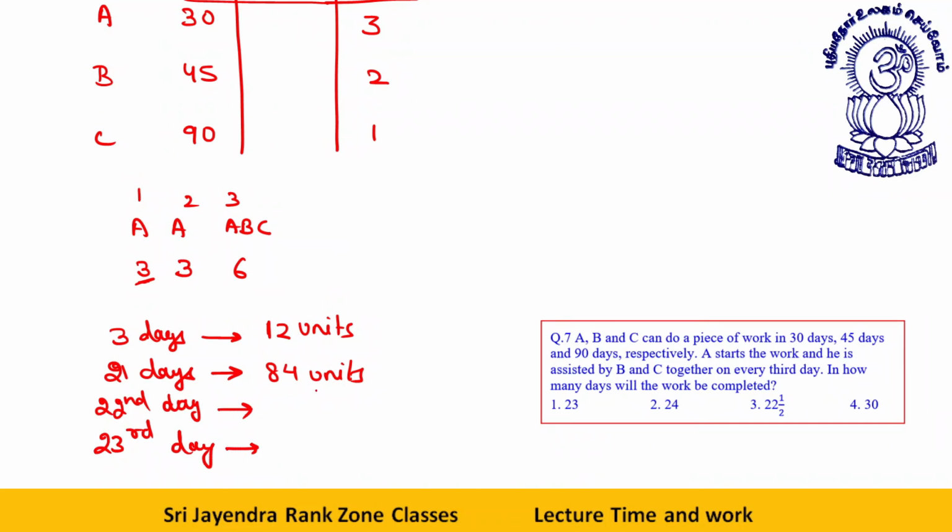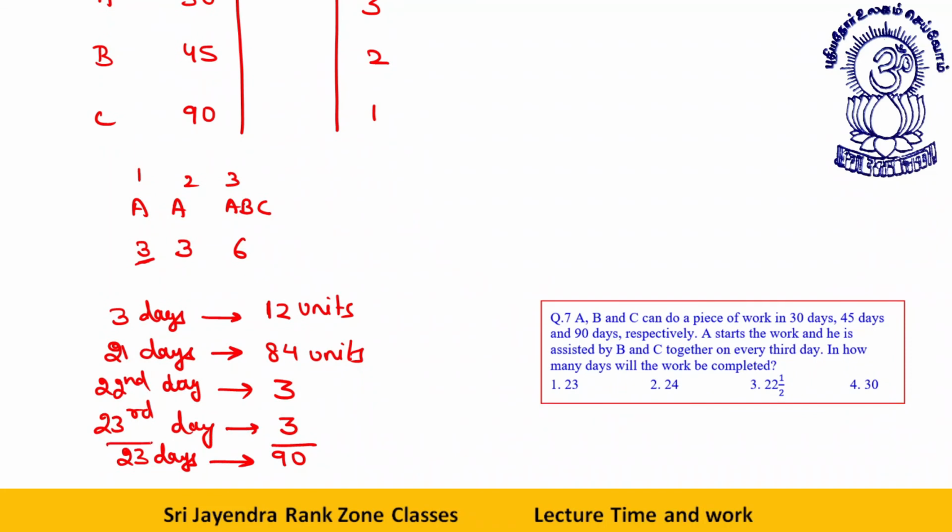So this is 84 units. The third day there are 3 units on A alone. 23rd day, this is the 21st day, 22nd day, 23rd day. It will be again A alone. These are 90 units being done in 23 days complete. So this would be your answer, my dear students. Okay. Whosoever has set the options very correctly by showing 22.5 days. Okay. This is wrong, and your answer is 23 days. Let's move towards the next one.